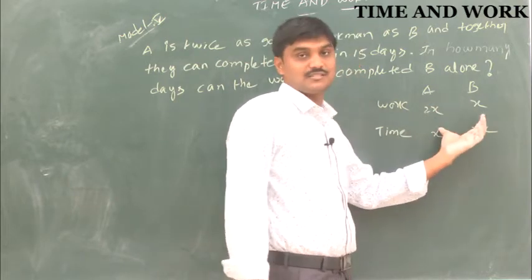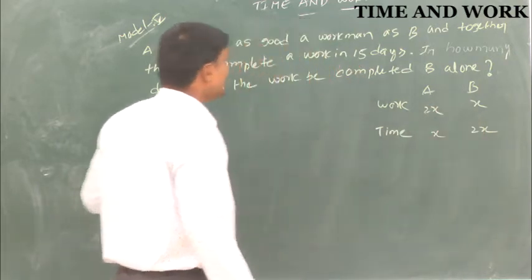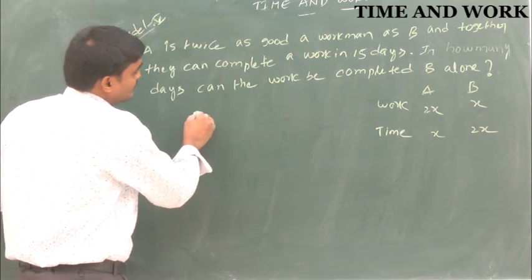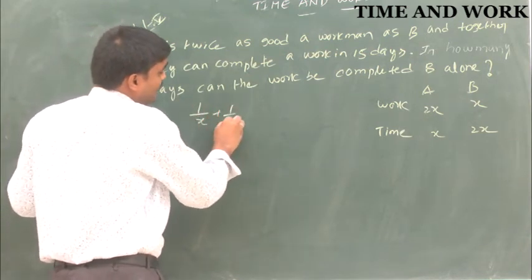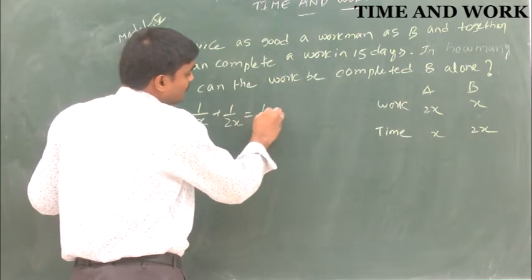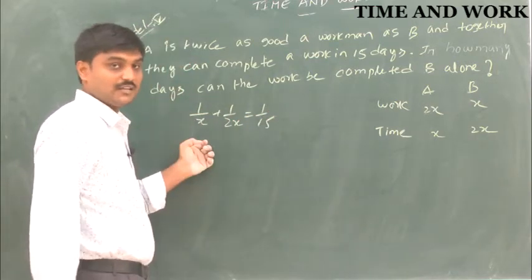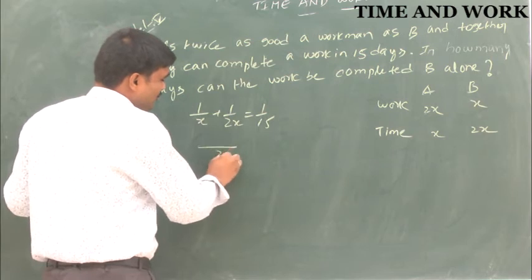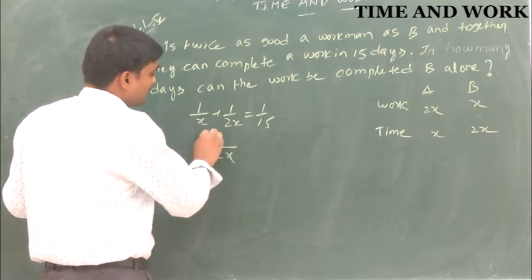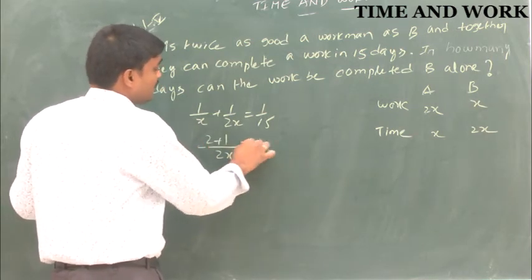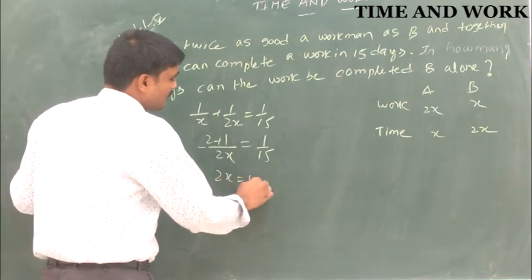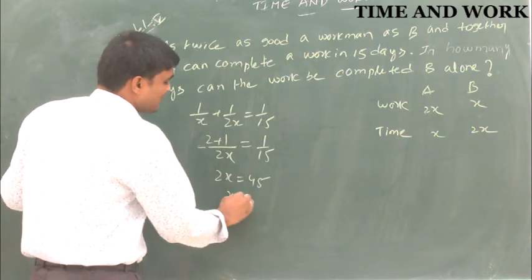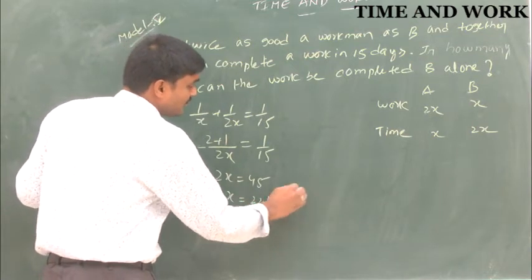Time will be reversed. So here 1 by X plus 1 by 2X equals 1 by 15. The LCM is 2X, so (2 plus 1) by 2X equals 1 by 15. So 2X equals 45, X equals 22.5 days.